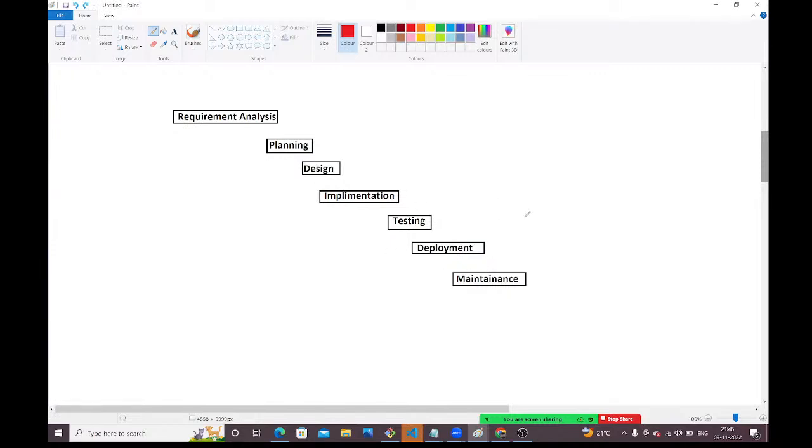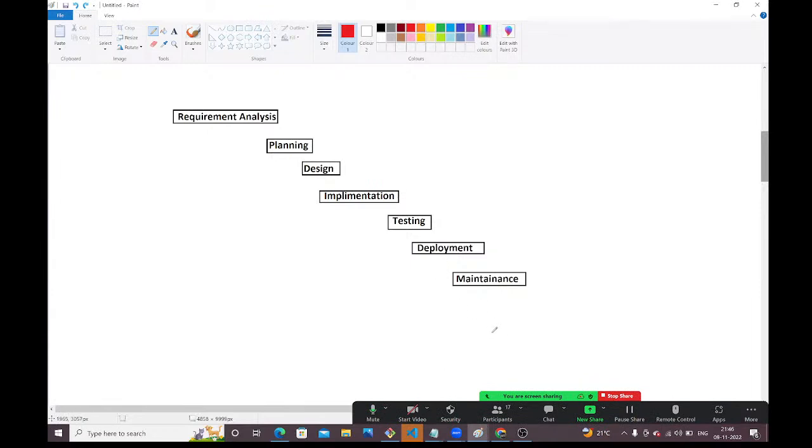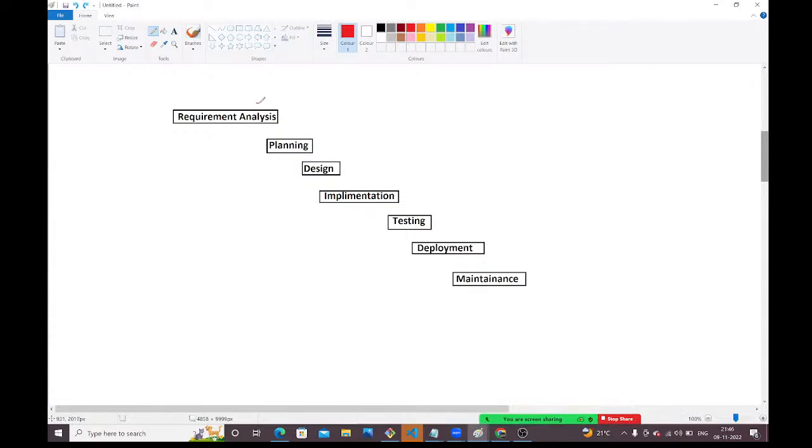It's very simple and good, right? Is it simple or not, guys? Is there any difficulty in this waterfall model? First step, we need to complete this requirement analysis. Next, we will do the planning. Next, we will do the design, implementation, testing, deployment, maintenance. Properly, one step by step, we need to follow all these things.